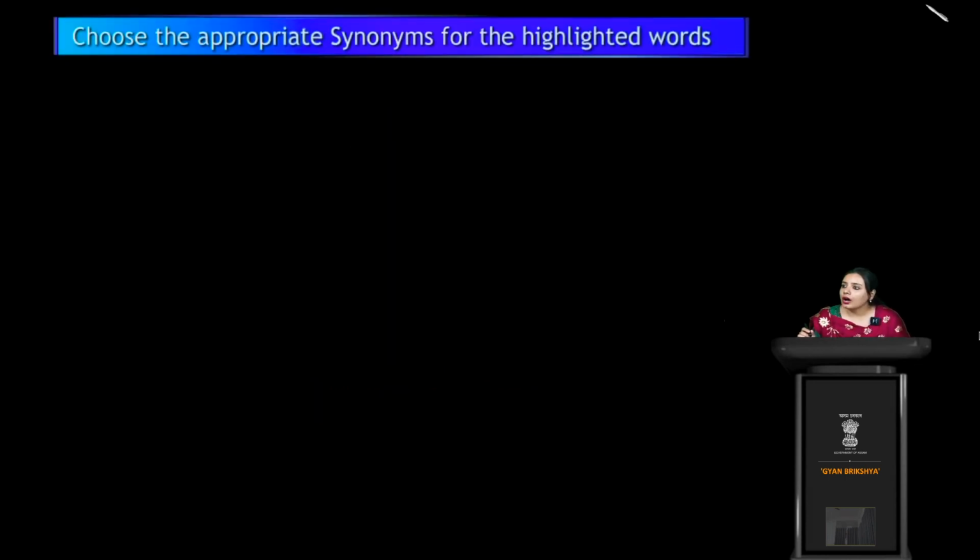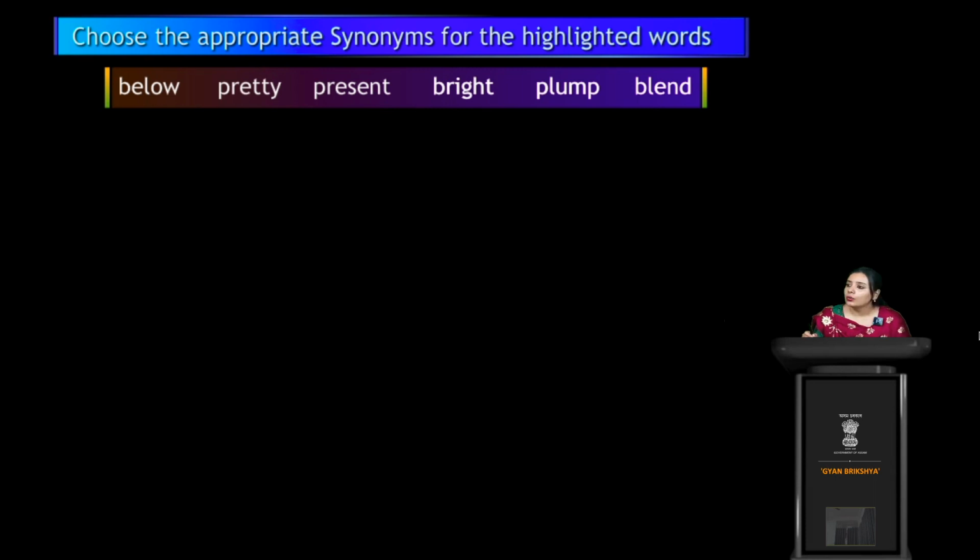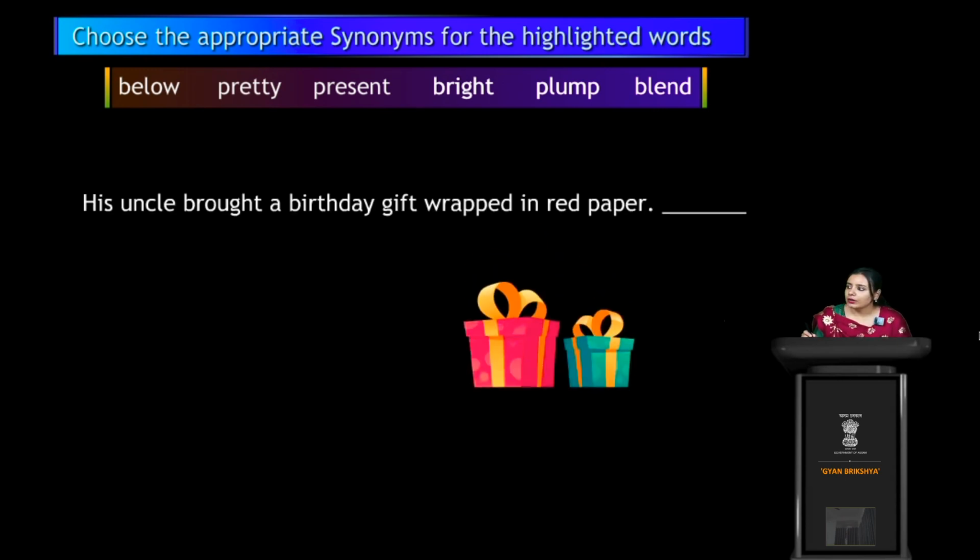Now you have to choose the appropriate synonyms for the highlighted words. So let's see what the words are. Words below: pretty, present, bright, pump, bland. Right? Okay, so here what would be the correct word that will sit here? The sentence is: his uncle brought a birthday gift wrapped in red paper. So what is the synonym here? What would be the correct option?